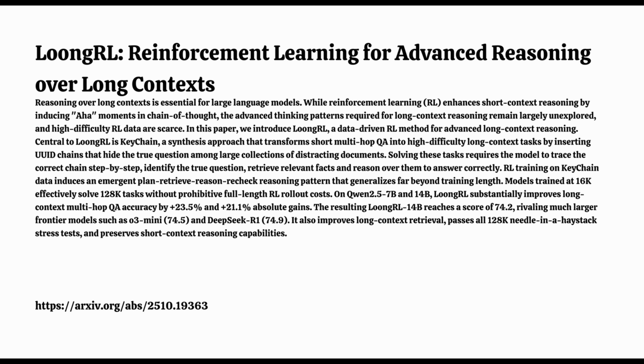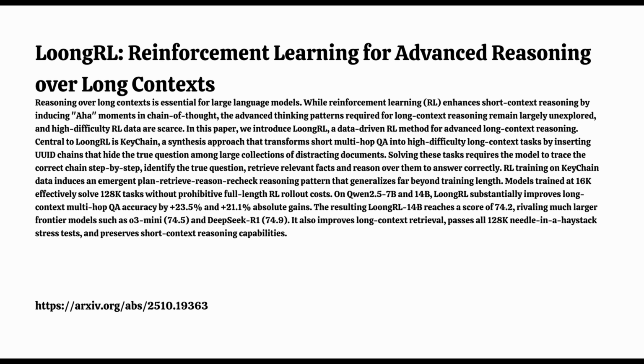Makes sense. Then comes a crucial bit. If it was uncertain about the retrieved info, it would actively recheck it, like double-checking its sources. Self-correction almost. Kinda, yeah. Before finally performing the reasoning needed for that step and moving to the next part of its plan. That sounds a lot more methodical than how we usually think of LLMs operating. Right, especially the planning and rechecking.